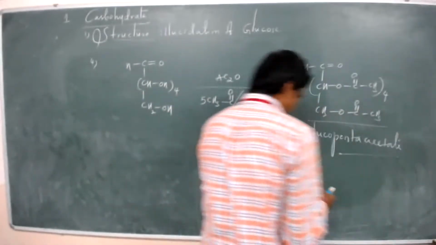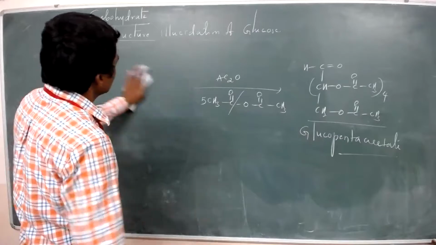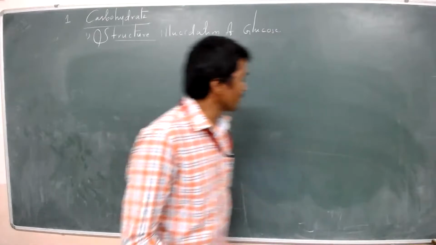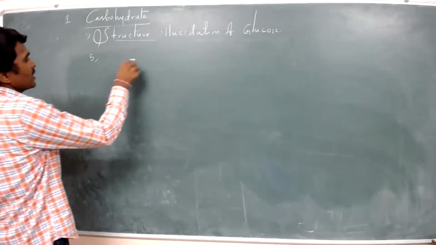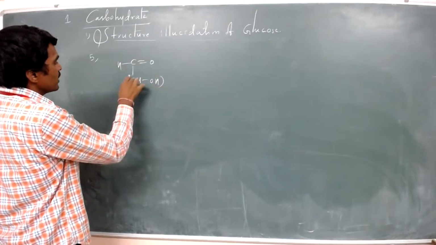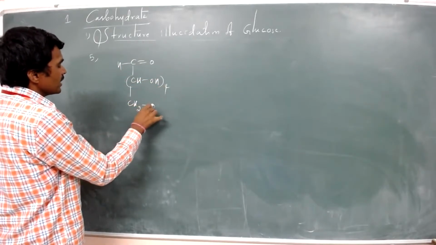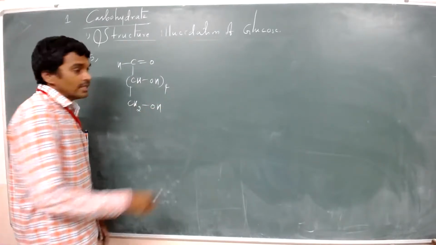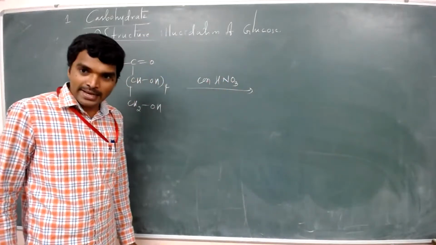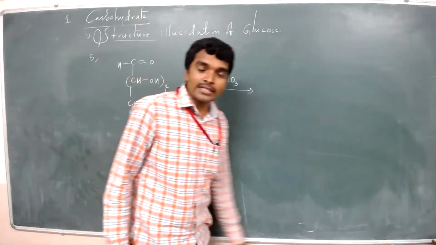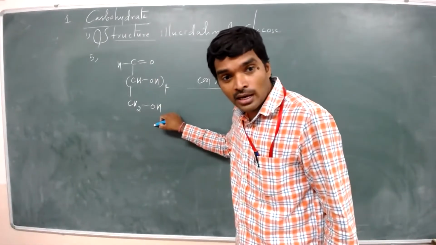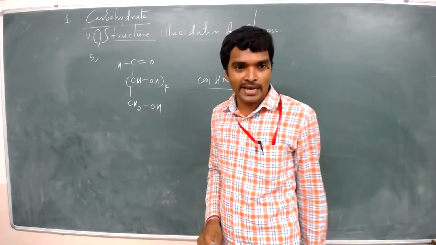So now see here. Last one, the 5th reaction. This is glucose: CHO, CH2OH taken 4, and CH2OH. This glucose reacts with concentrated nitric acid. The function of concentrated nitric acid is that aldehydes and primary alcohols are converted into carboxylic acids.